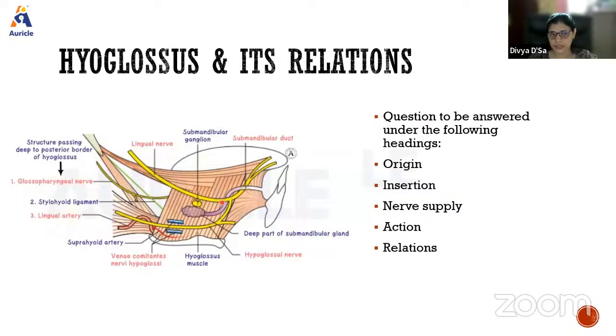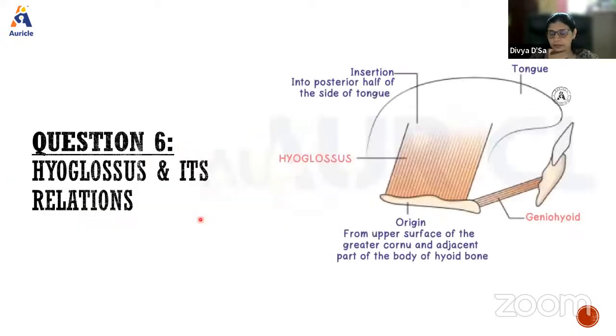So what is the action of this hyoglossus muscle? The muscle is inserted into the side of the tongue. The pull is always towards the origin. So when it pulls down, the sides of the tongue are depressed, and the dorsal surface of the tongue becomes more convex.